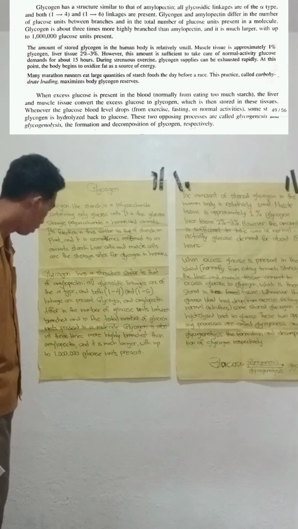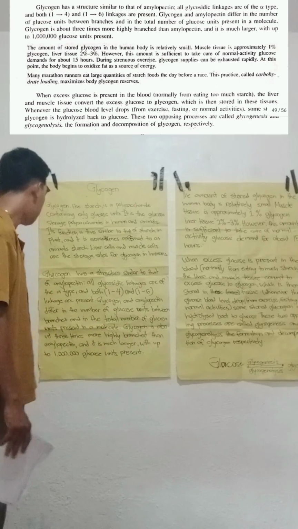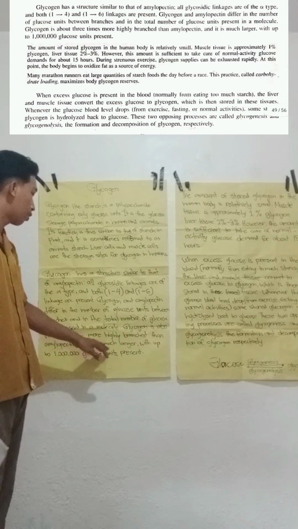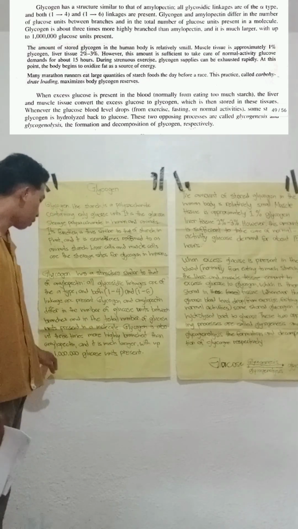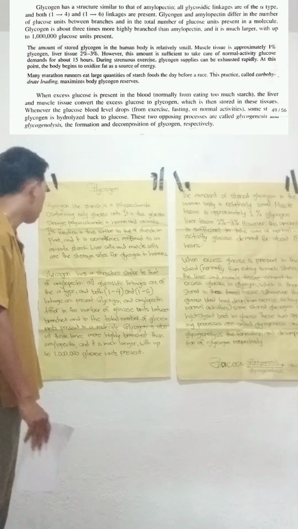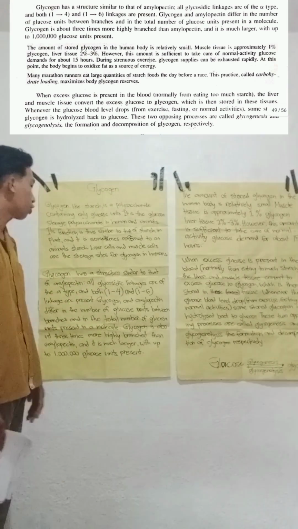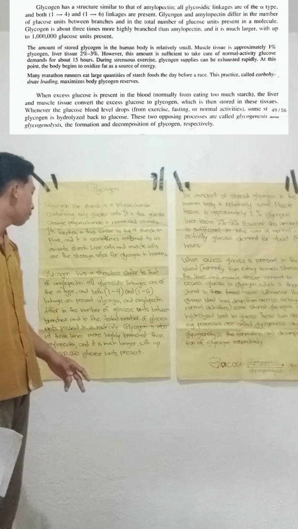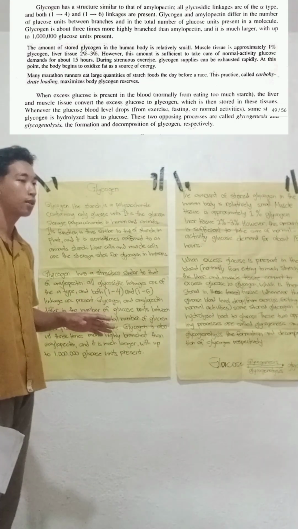Glycogen is about 3 times more highly branched than amylopectin, and it is much larger, with up to 1 million glucose units present.